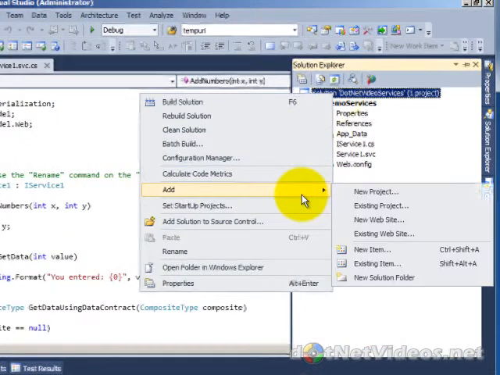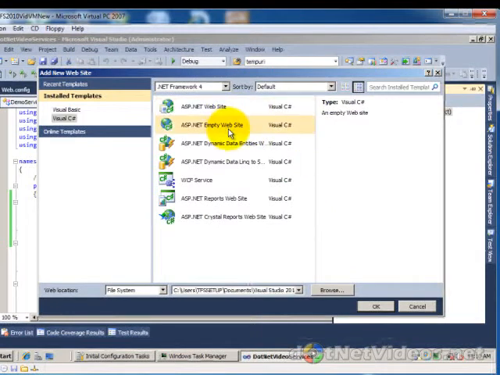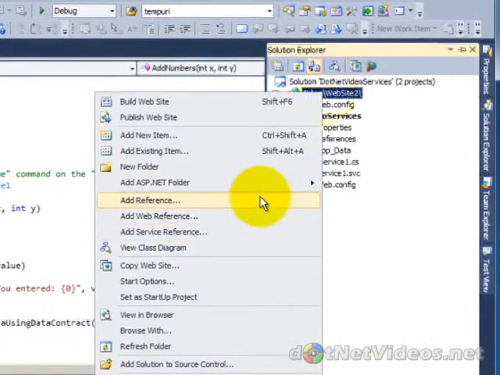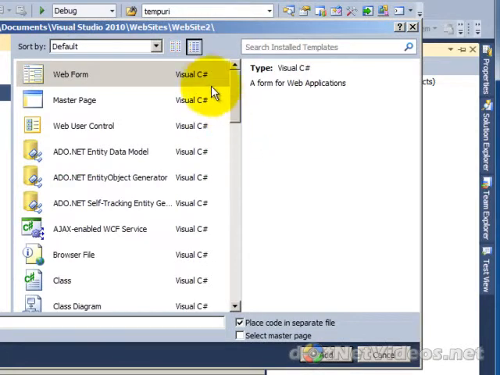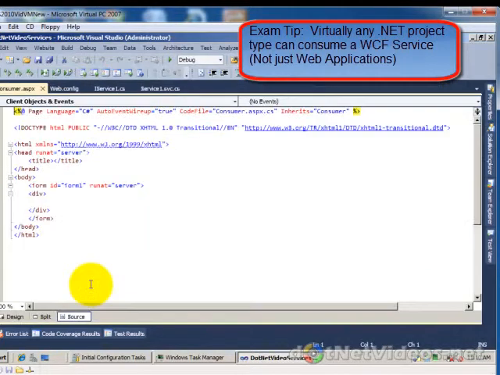So I'm going to go ahead and add a new website to consume this service. I'll add it to the same solution. Again, obviously lots of different types of .NET applications can consume services. Doesn't have to be a web application. Doesn't have to be a website for sure. Could be a web application project. Could be a Windows application, a WPF application, Silverlight. So lots of different types of application can consume these very flexible services from WCF.